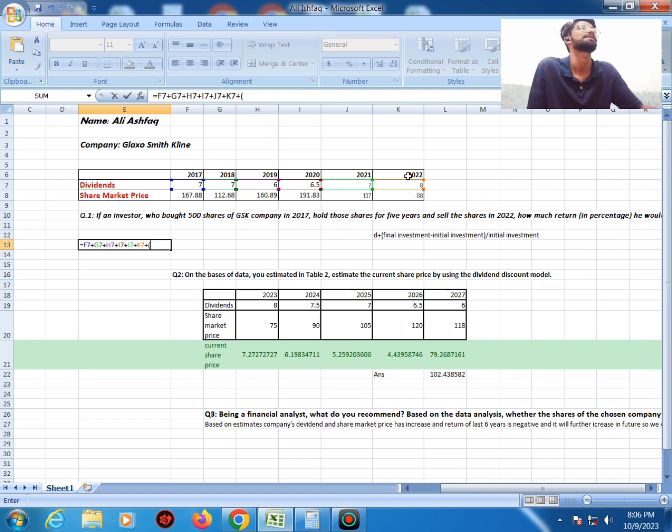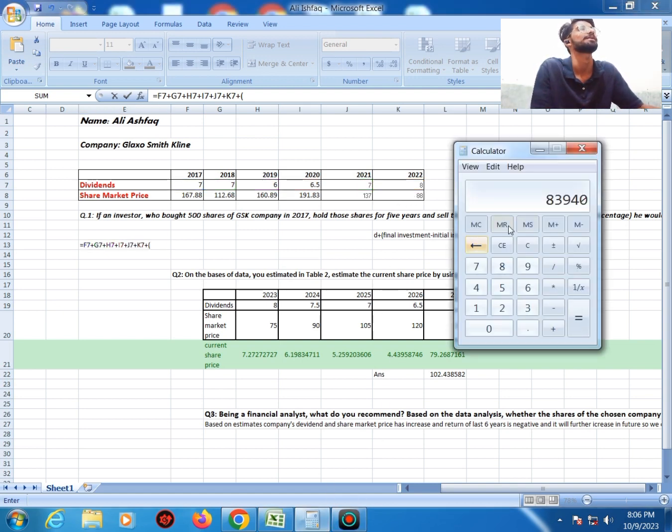So the question here is how to find final investment. Final investment will be obtained by multiplying those 500 shares with the market price of 2022. So the market price of the share is 88. I'll multiply 88 with 500 because the investor holds 500 shares.